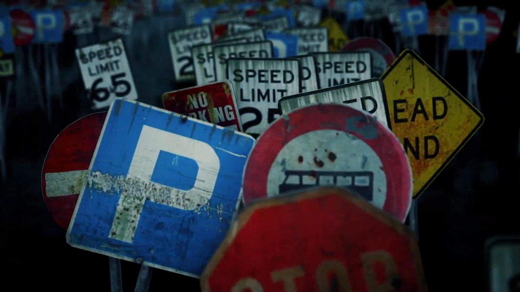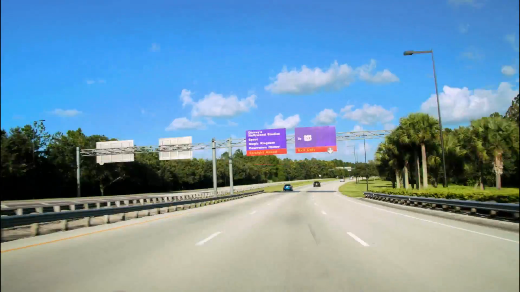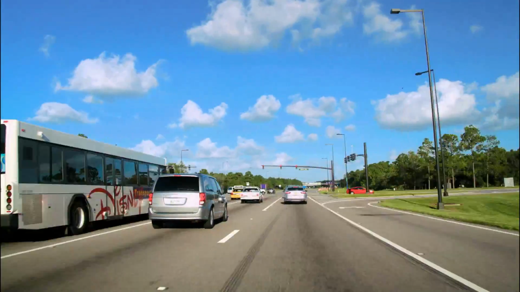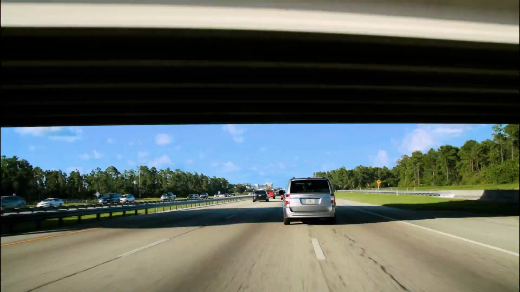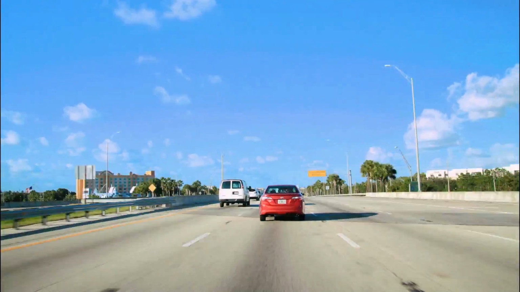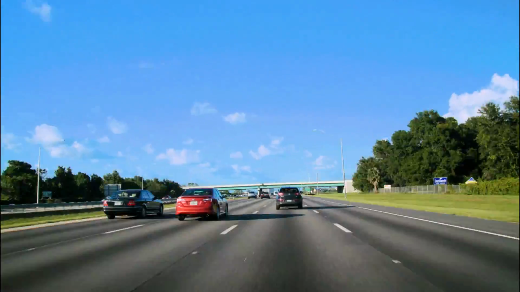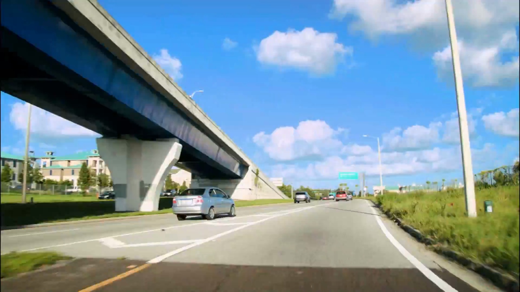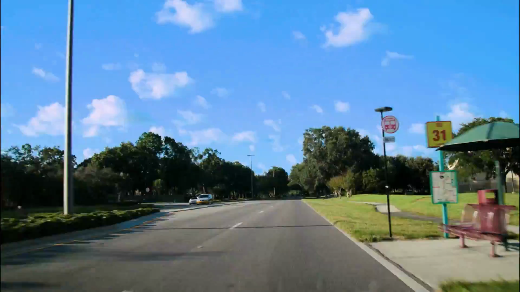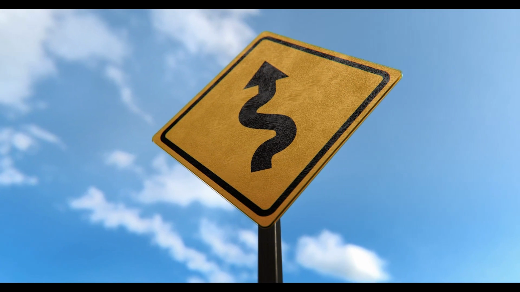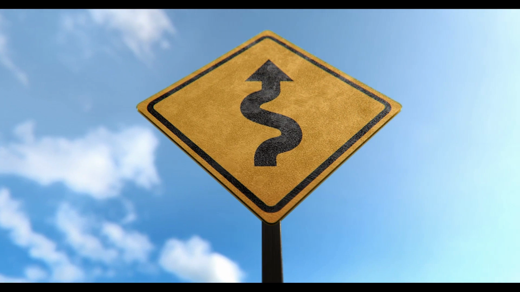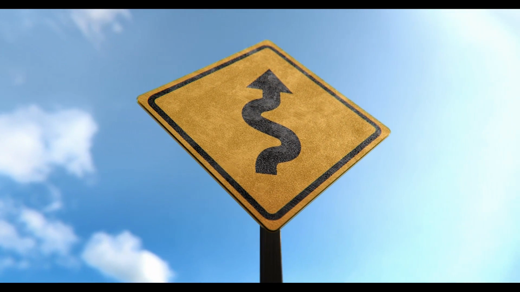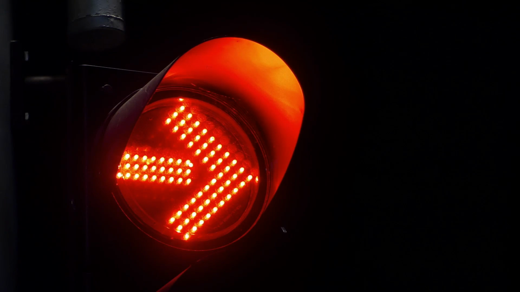Roundabouts. An intersection control device that has traffic moving around a center island is called a roundabout. Roundabouts are designed to control the flow of traffic and help reduce traffic congestion. As you enter a roundabout, you must yield to traffic already in the intersection. Yield to any pedestrians and bicyclists that may be using the roundabout. As well, enter the roundabout to the right of the center island. Traffic moves in a counterclockwise direction.